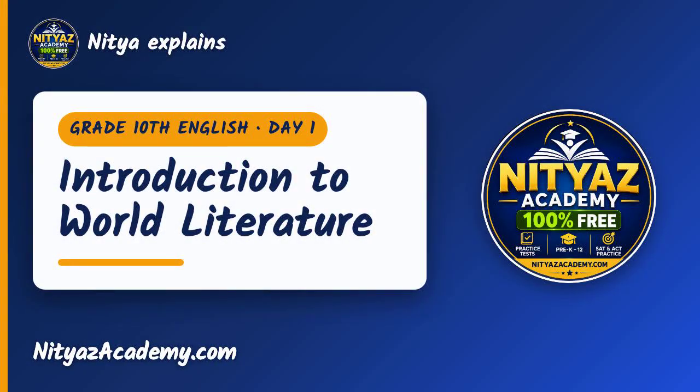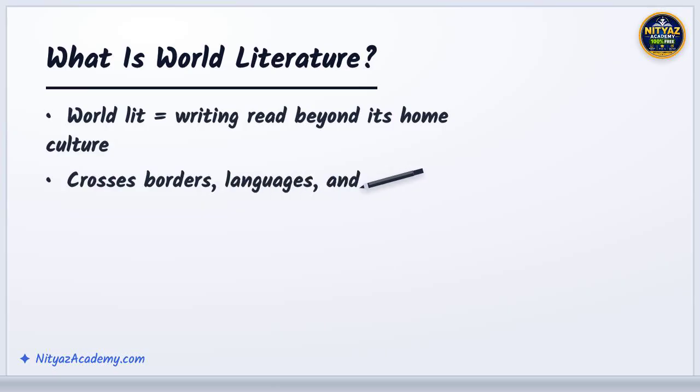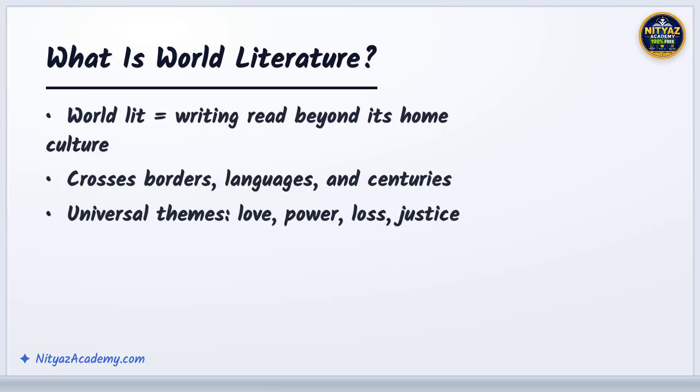Let's learn Introduction to World Literature together, step by step. World literature is writing that travels beyond the country and language it was born in. A poem from Japan or a play from Greece can speak to you today because it asks questions every human asks. How do we love? What is just? Why do we suffer? The setting may feel distant, but the heartbeat underneath is one you'll recognize as your own.